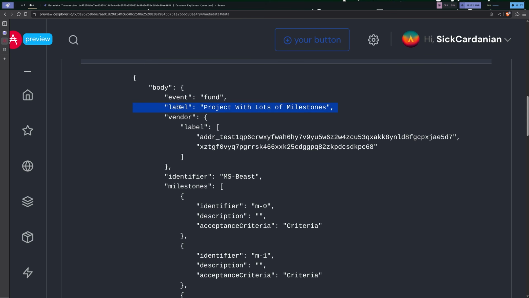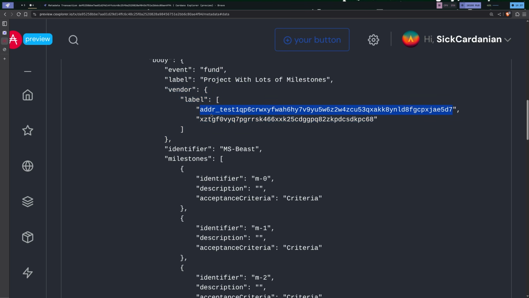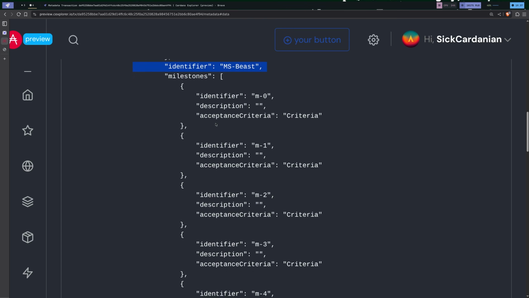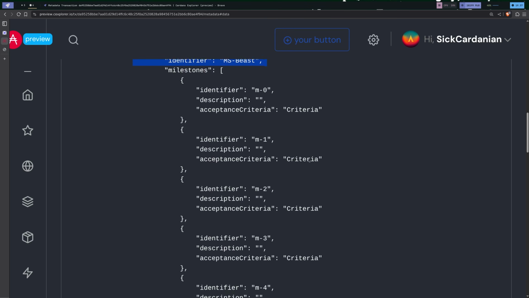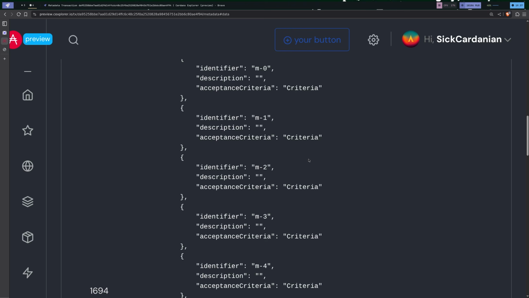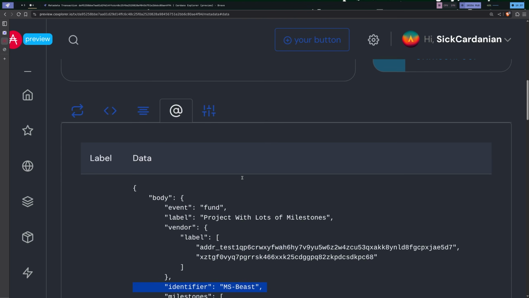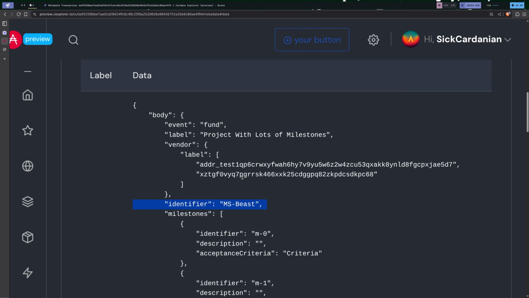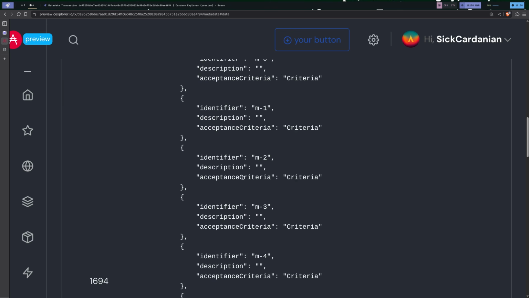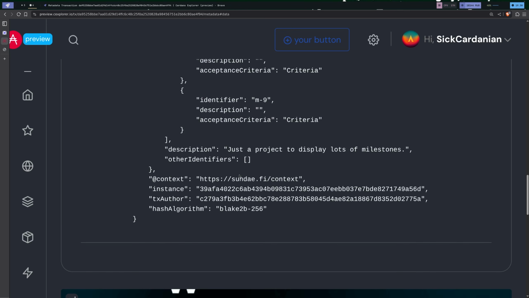So we can give it human readable labels. We can specify who the vendor is, either their address or in particular a human readable label. We can tie the project back to a project number for some internal tracking mechanisms. We can give a set of milestones with different acceptance criteria and public human readable descriptions. Things like that. And so this standard of metadata allows anybody who's browsing the blockchain, first of all, to see and read this data. It's in JSON, but it's mostly human readable. Somebody can look at this and generally get an idea of what's going on.